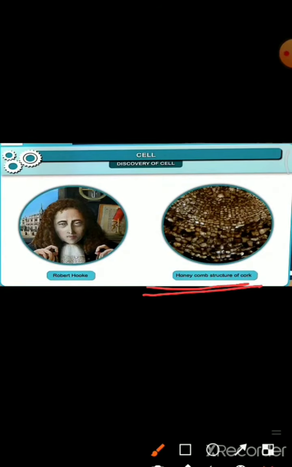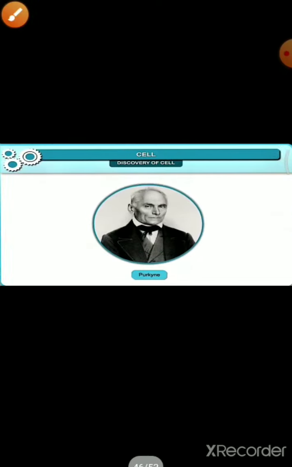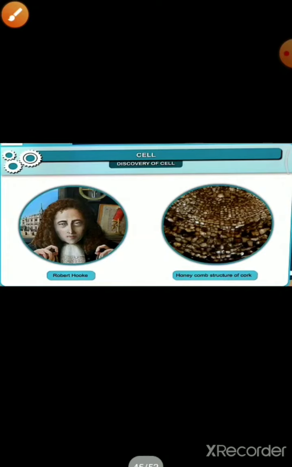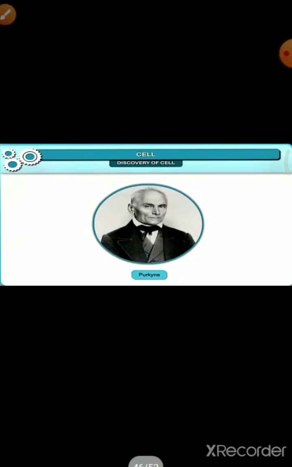To this honeycomb structure of cork he named cell. So we can say Robert Hooke discovered the cell.